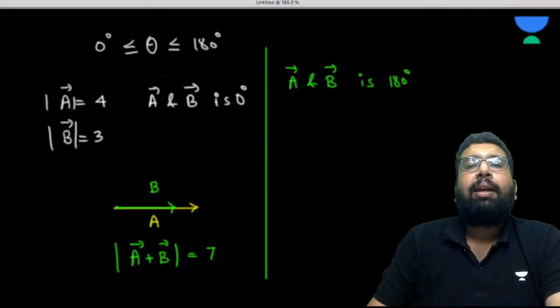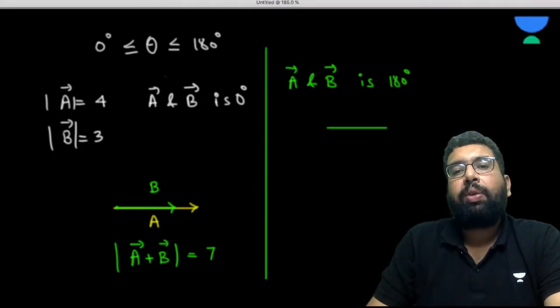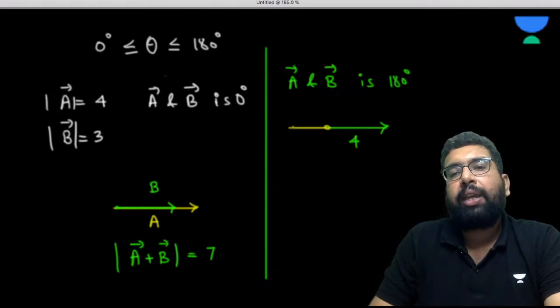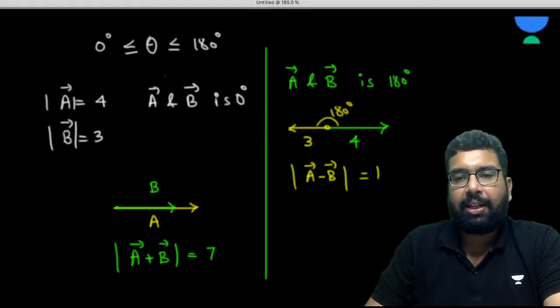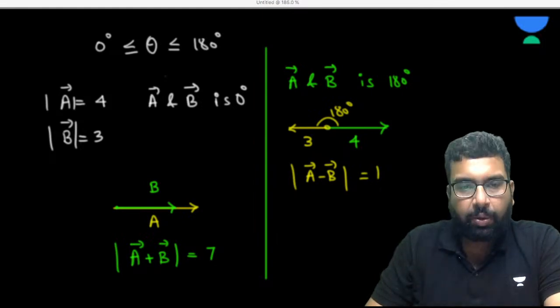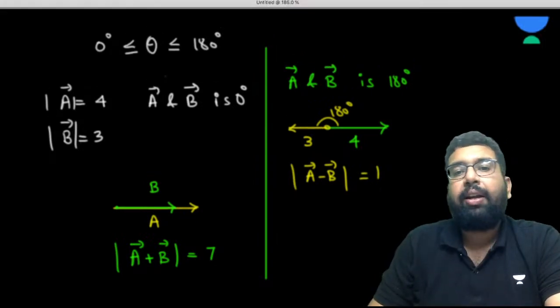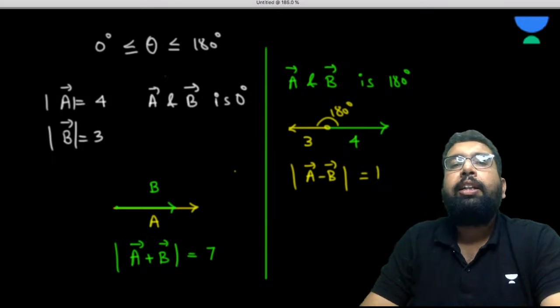Now, the angle between A and B is 180. So we can write it like this: 4, and then 3. A and B are in the opposite direction, and the angle is 180. Now in this case, the magnitude is going to become the difference of the two. Please answer me. Do you agree to it? Yes or no?